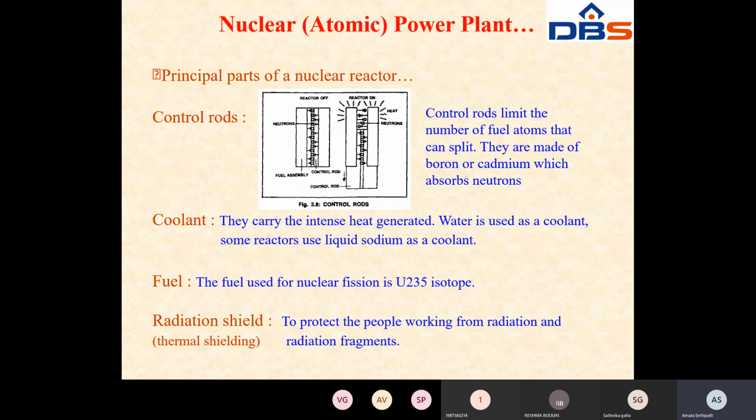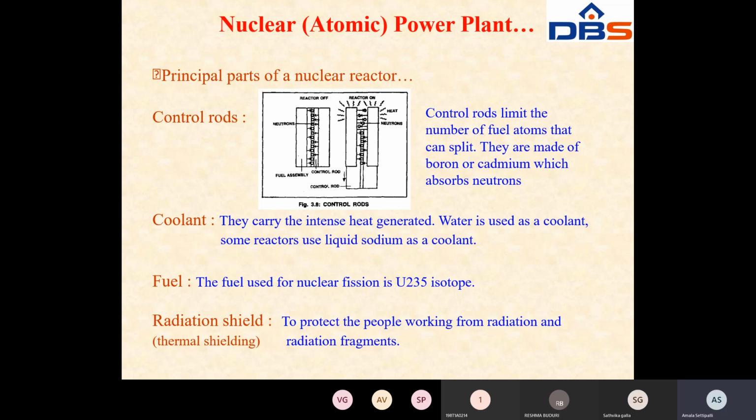Okay, fuel. What do we use as fuel here? The fuel used for nuclear fission is the uranium 235 isotope. So the nuclear fission process takes place by using the uranium 235 isotope.